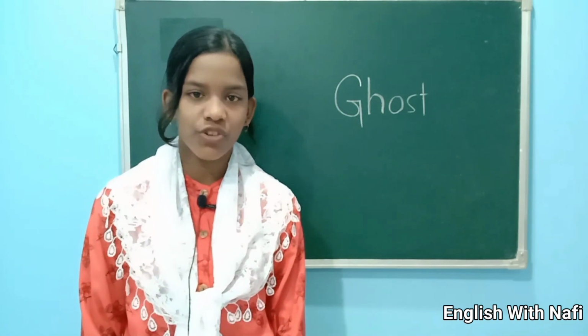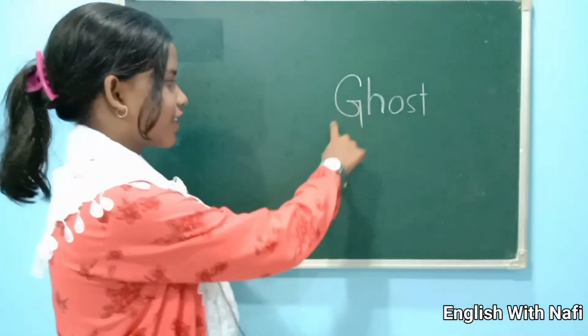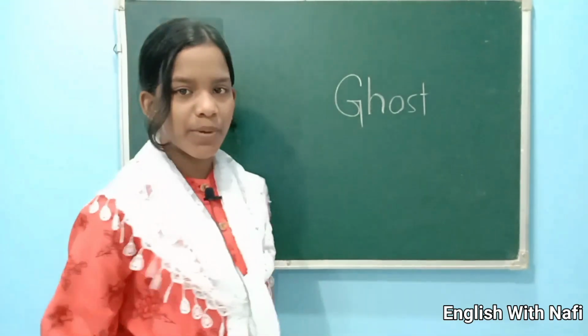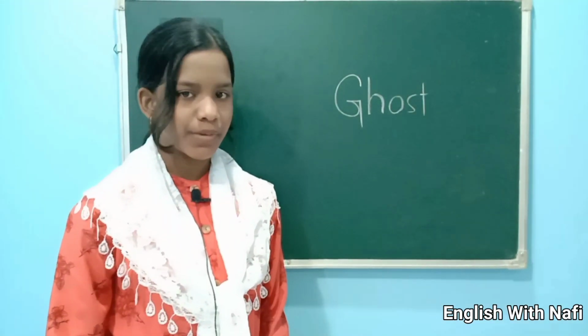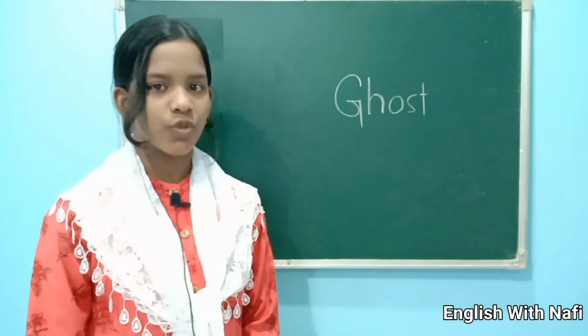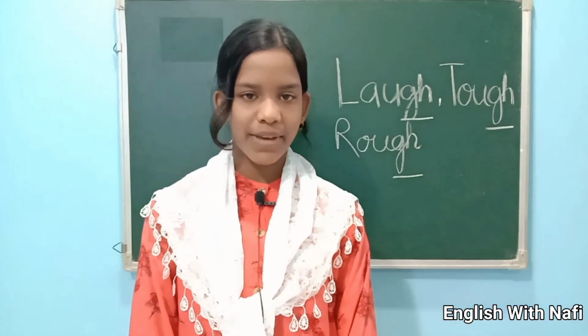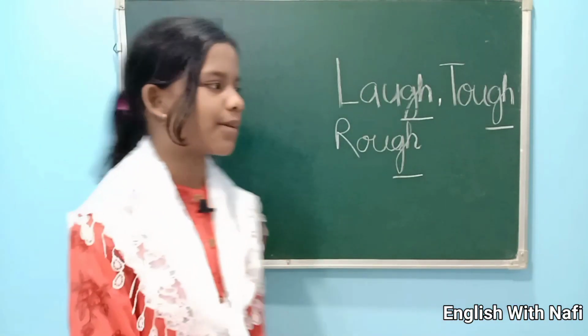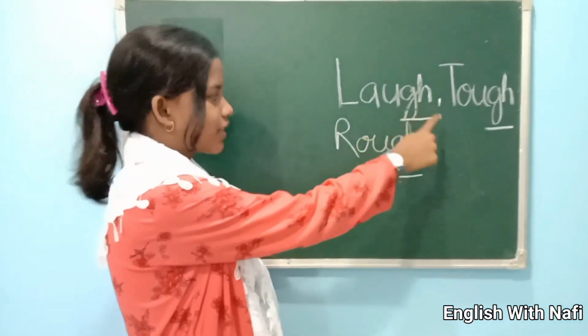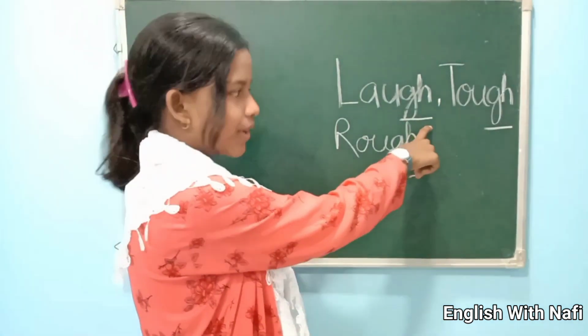In ghost, H will be silent. Here, ghost. Many people pronounce it incorrectly, but it's wrong. The correct pronunciation is ghost. GH can make an F sound. Example, laugh. Here's GH, laugh.